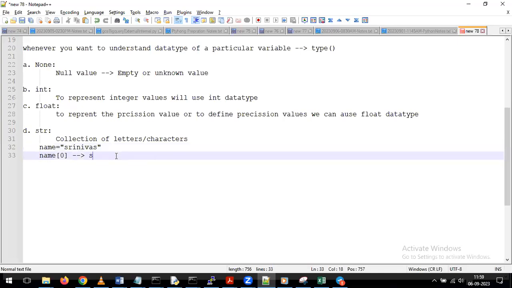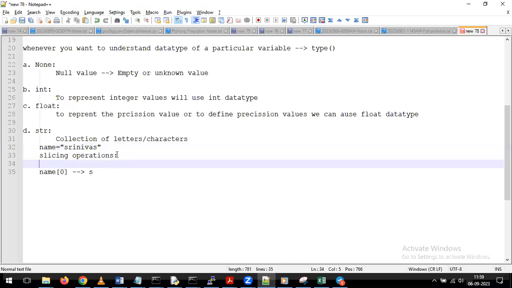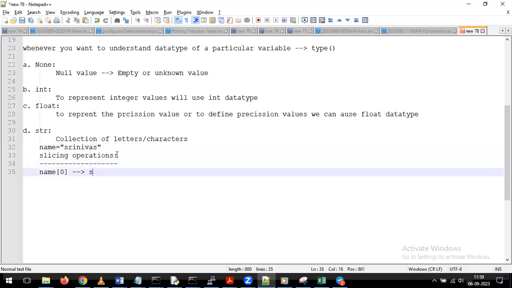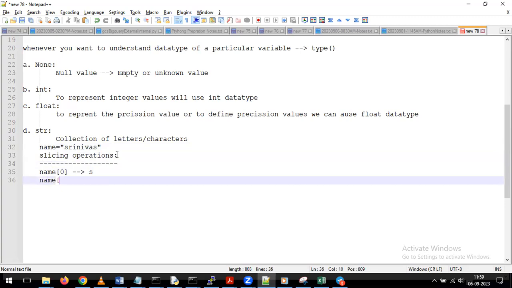In the same way, on top of string values, we can perform slicing operations. On top of a string, we can perform slicing operations. Slicing operation is nothing but, for example, now I am giving name of 0:2. Any guesses what would be the output? Sri? SRI? What happens is it starts from the 0th letter and gives all the letters before the second position. So if you give 0 and 2, it gives all the letters before the second position. Now 0, 1, 2 is going to give output as only S and R.